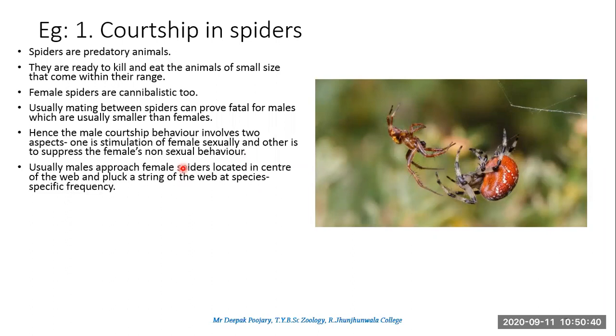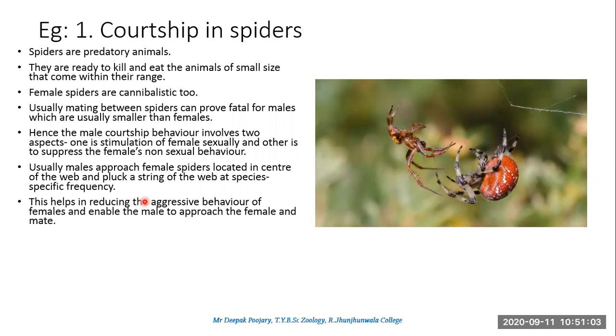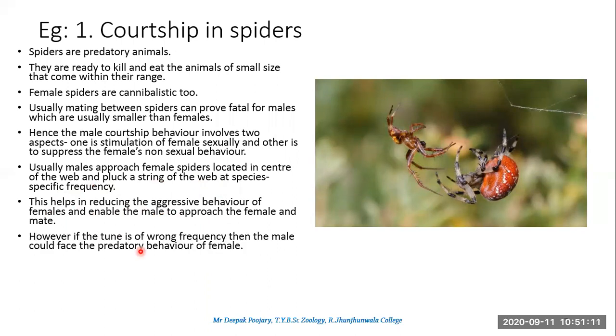So what happens is, as the male approaches, this is a very general statement. Okay, it is not very specific to some spider. The male spider approaches the web and plucks a string with its leg, and as he pulls the string, there is some kind of vibration of some particular frequency. So this will help in reducing the aggressive behavior of the female. However, if the tune is wrong, then the male could face the predatory behavior of the female.